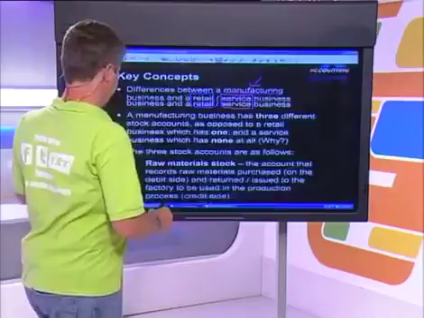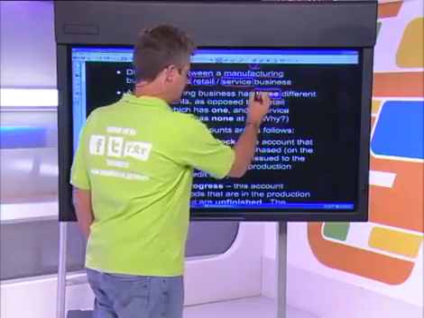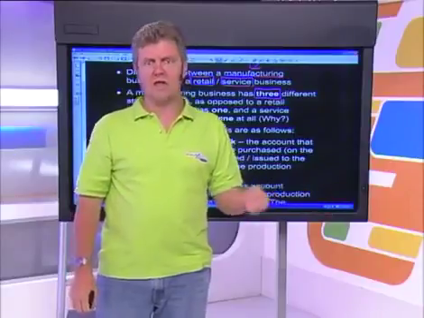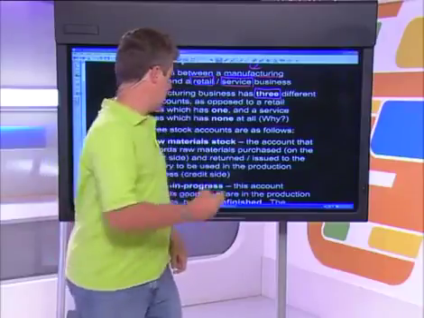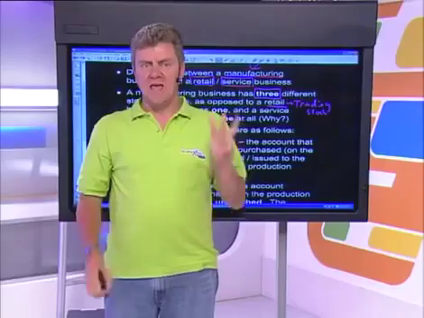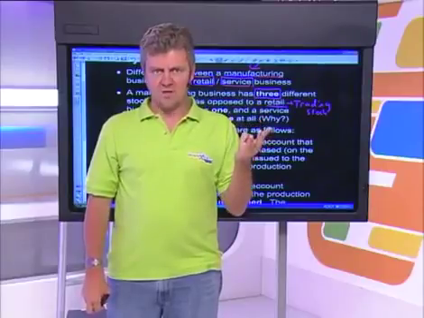So what you need to know is that a manufacturing enterprise has got 3 different stock accounts, as opposed to a retail business. A retail business, we all know from grade 10 accounting, usually has only one stock account, and that's the one that we call trading stock. A retail business sells stock, and that is called your trading stock or your trading inventory. A manufacturing business, on the other hand, has got 3 different stock accounts. Think about what they are in the meantime, and I'll remind you of them shortly.